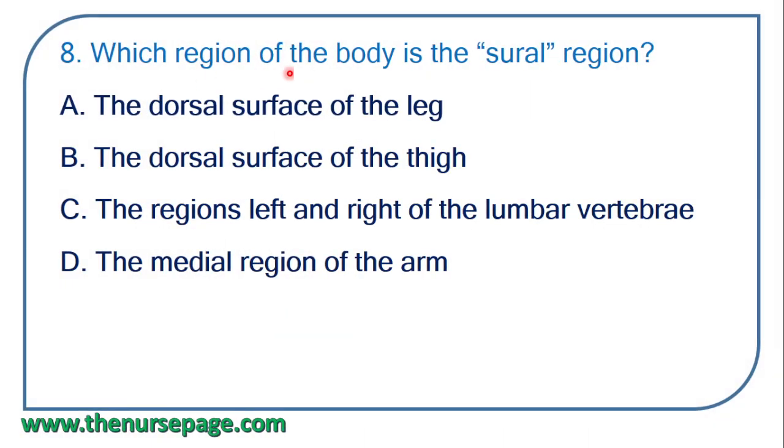Eighth question. Which region of the body is the sural region? The dorsal surface of the leg, the dorsal surface of the thigh, the regions left and right of the lumbar vertebrae, the medial region of the arm. Correct answer, the dorsal surface of the leg.